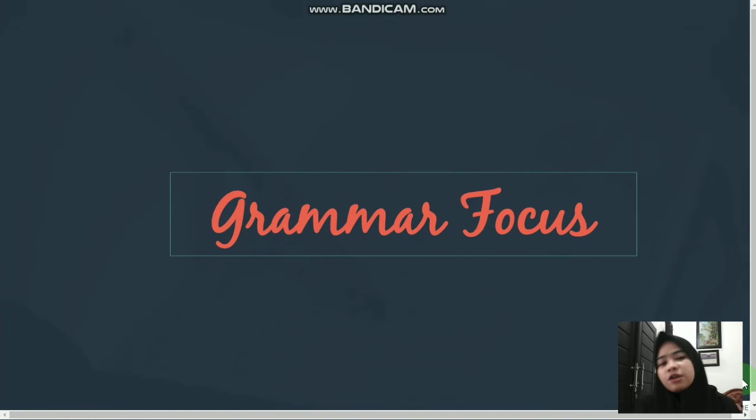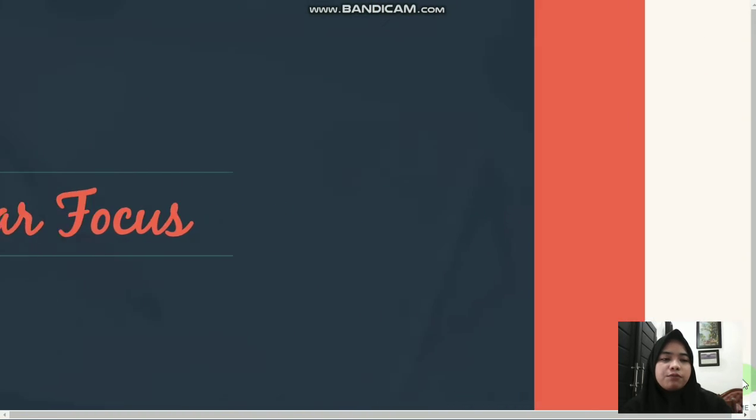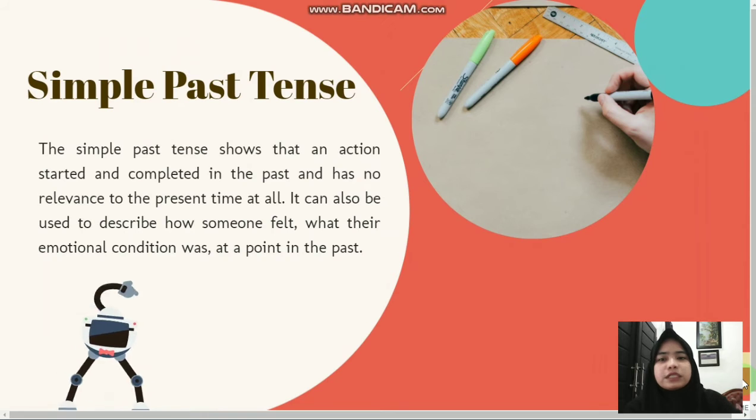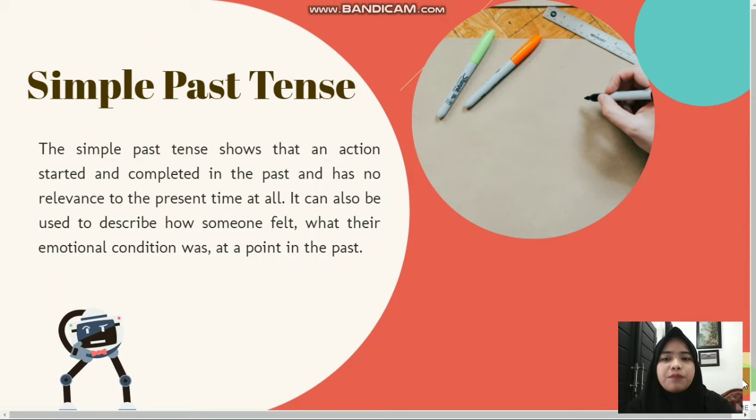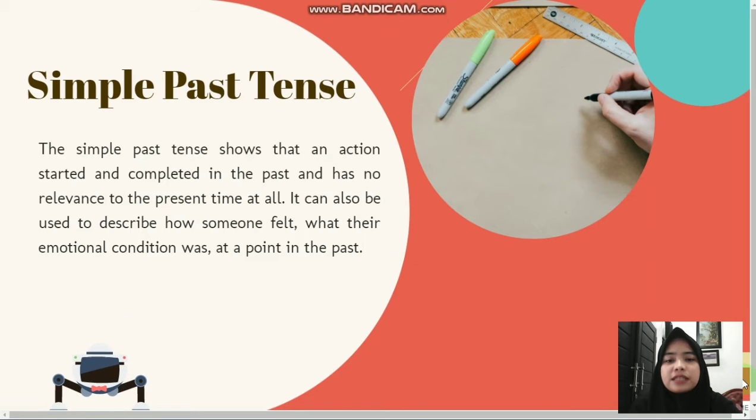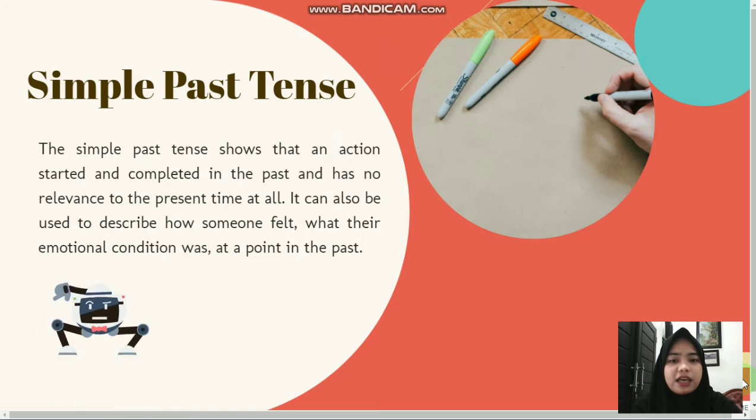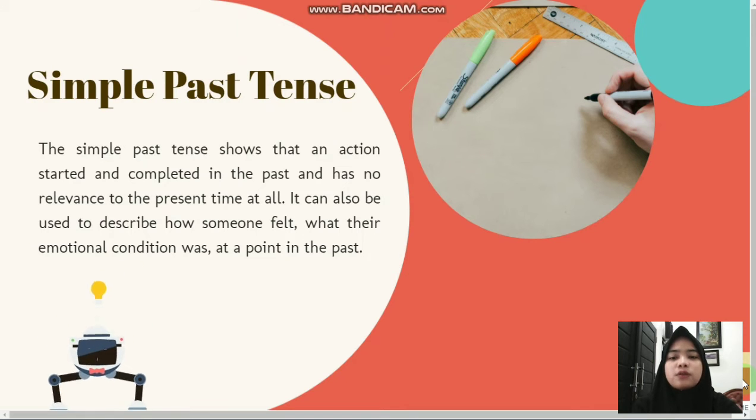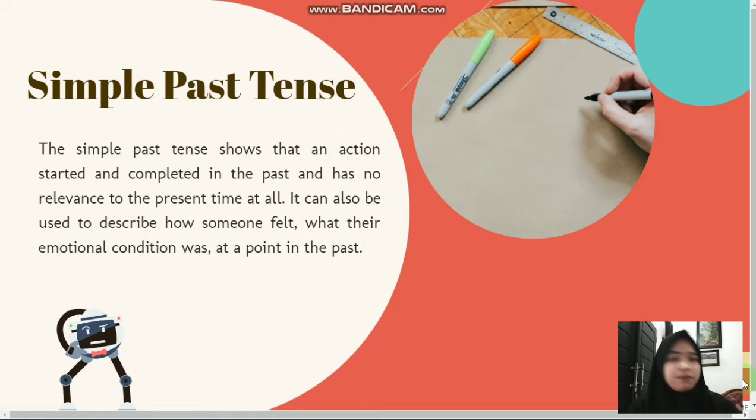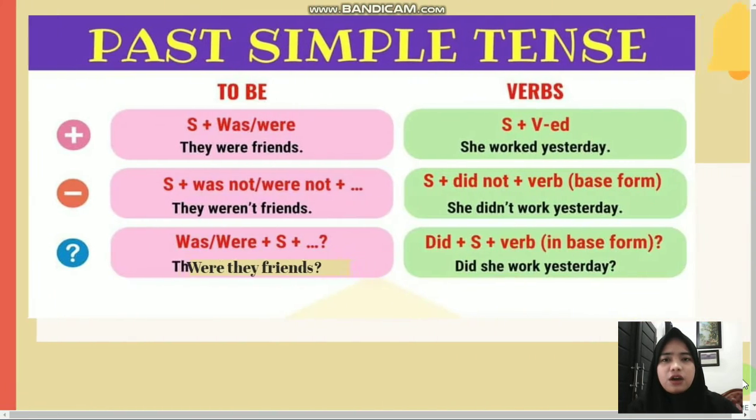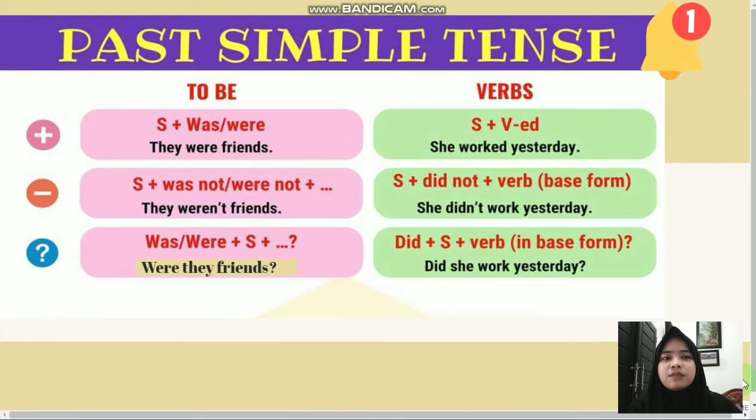Next, we jump to the grammar focus. In personal recount text, we use simple past tense. The simple past tense shows that an action starts and completes in the past and has no relevance to the present time at all. It can also be used to describe how someone felt, what their emotional conditions were at a point in the past. The formula of past simple tense.